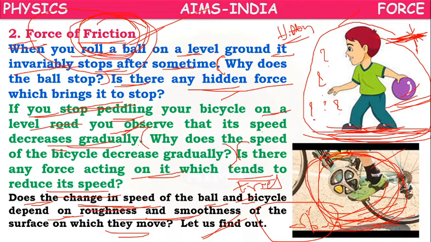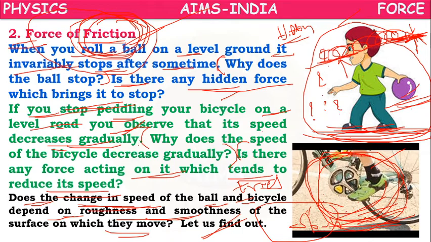So the earth will show one kind of force called friction. Because of that, the ball will stop after some time. The ball is rolling on the earth, and here the earth will show one kind of force called friction, and the ball will stop after some time.